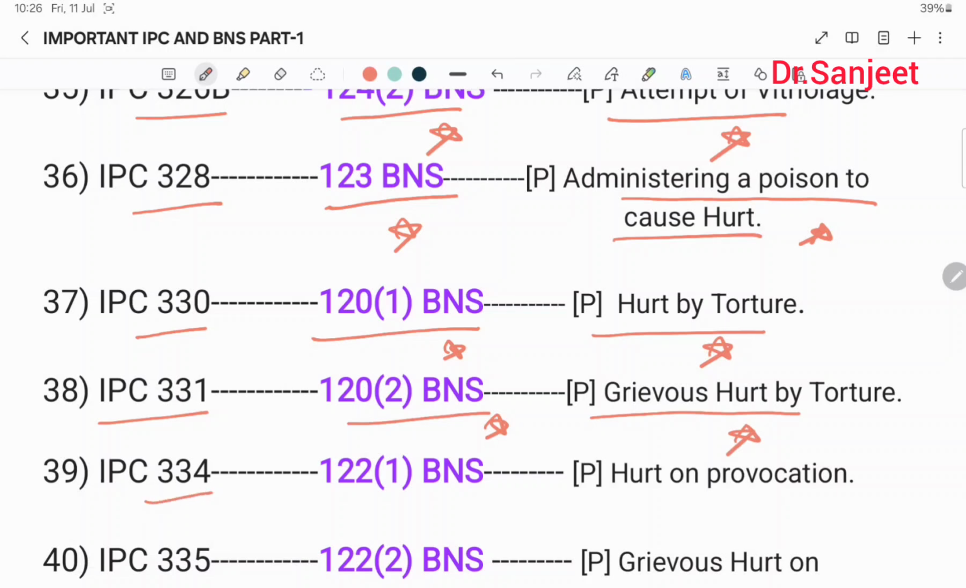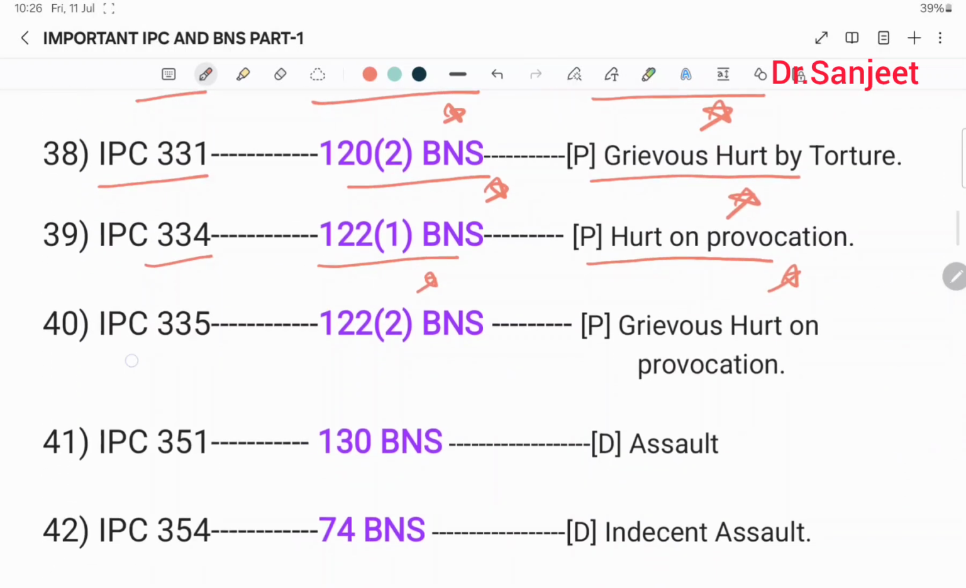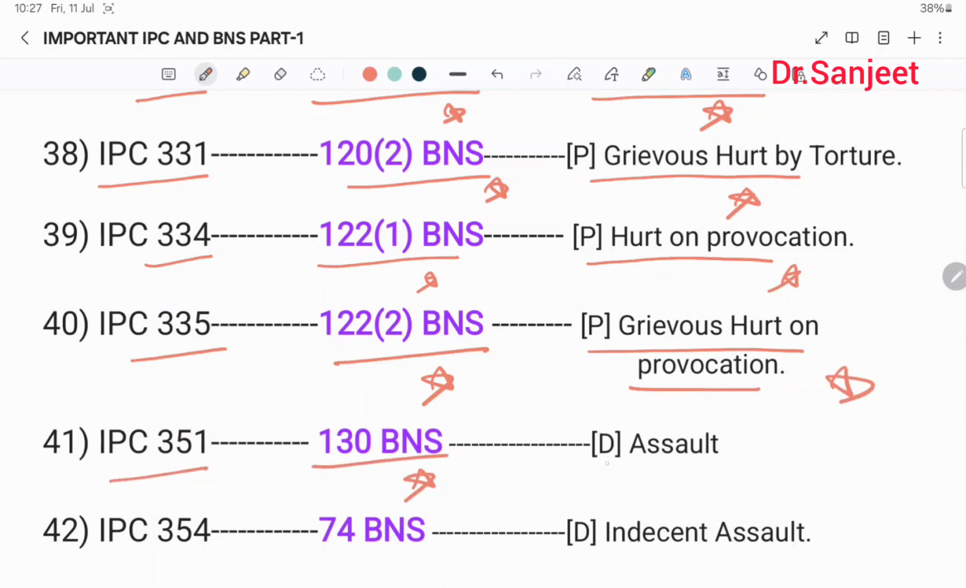IPC 334 or 122 subclause 1 BNS, punishment for hurt on provocation. IPC 335, 122 subclause 2 BNS, punishment for grievous hurt on provocation. IPC 351, 130 BNS, definition of assault. IPC 354, 74 BNS, definition of indecent assault.